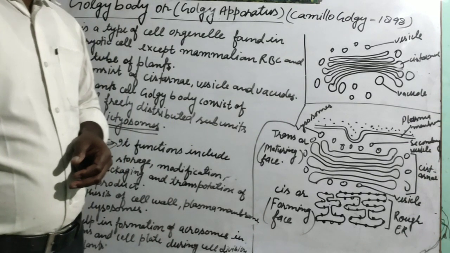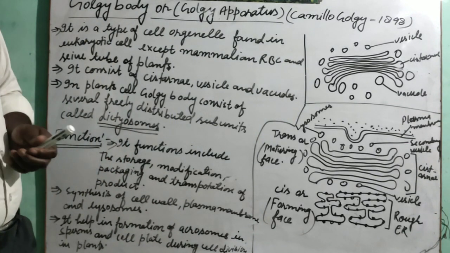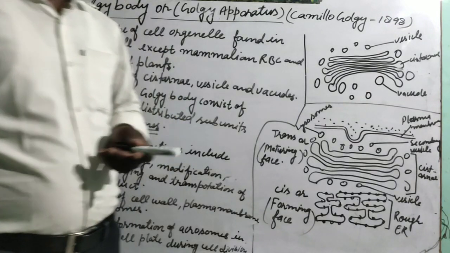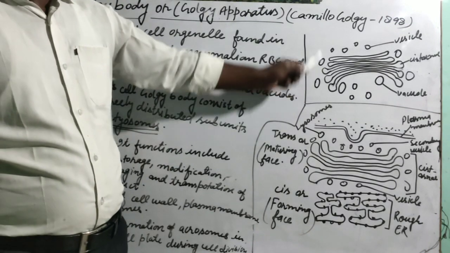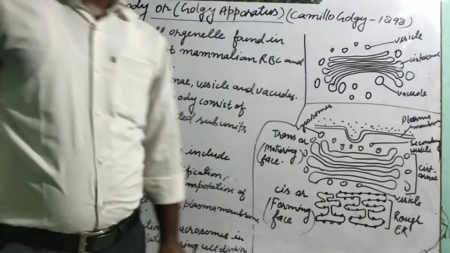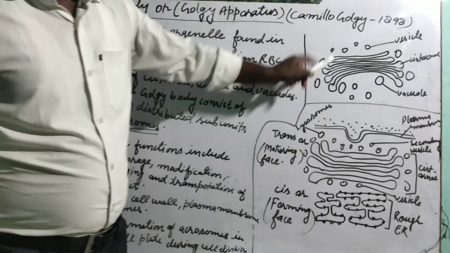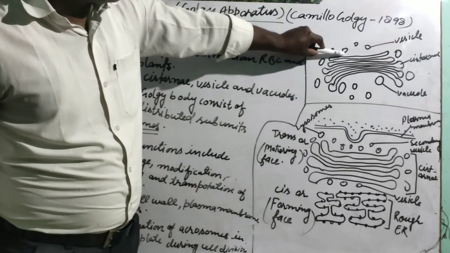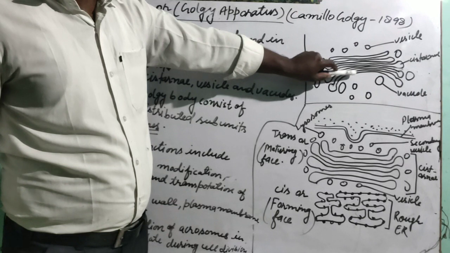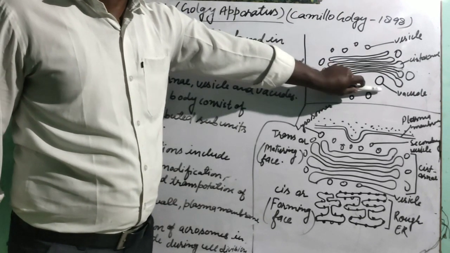Students, as we have discussed, this Golgi body works together with the endoplasmic reticulum. I have drawn the structure of Golgi body. Let us see. It also consists of cisternae, vesicles and vacuoles. Let us see the structure, students. This is a stalk-like structure. You can see here. This stalk-like structure is cisternae. These are the vesicles and vacuoles.